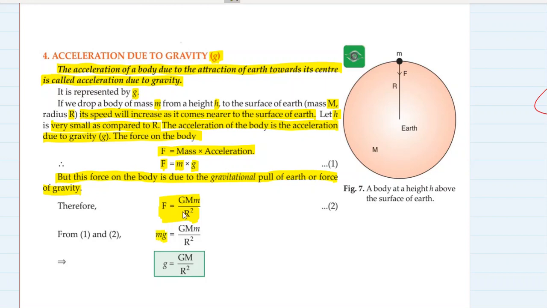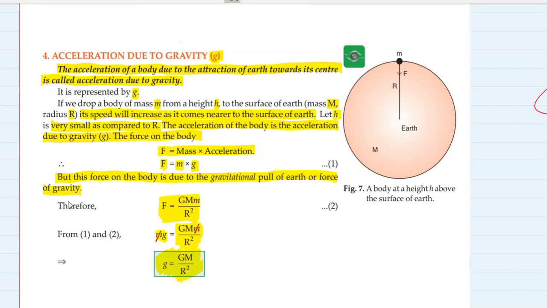We know that F is equal to mg. So in place of F, if we put mg, it's okay. And GMm upon r square stays here as it is. Now small m gets cut from both the sides. So we find the value of small g. Small g is GM upon r square.